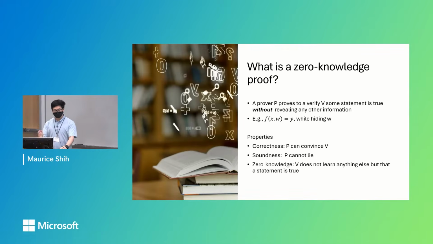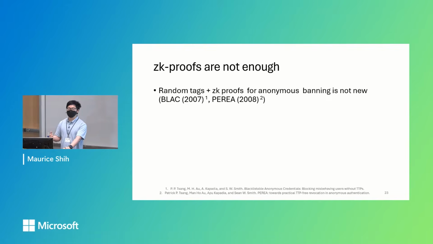So a great first approach is zero-knowledge proofs. They're very powerful, and we'll be using them. As a quick crash course, a zero-knowledge proof allows a prover P to prove some statement to a verifier, that some statement is true without revealing additional information. And while these are very powerful and we are going to be using them, ZK proofs alone are not enough.